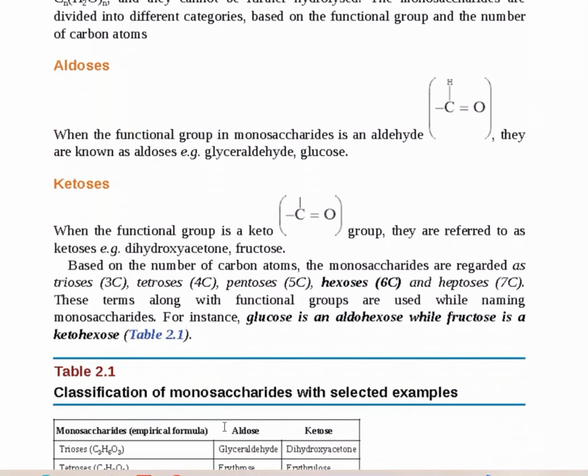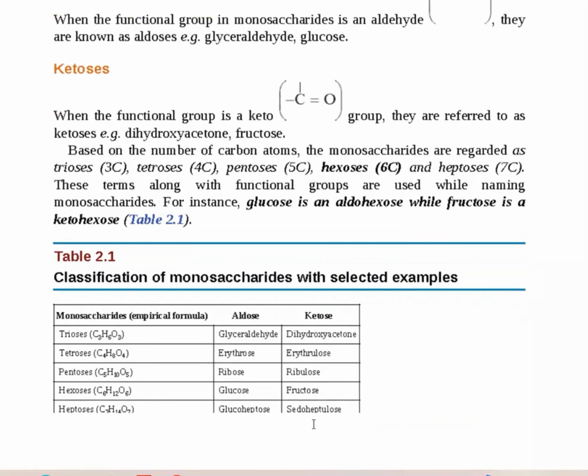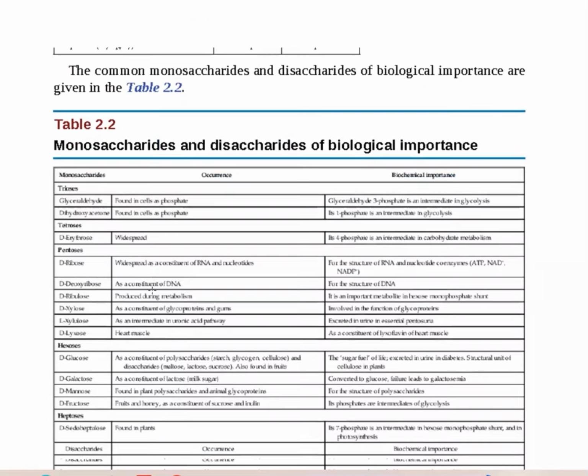Here are specific examples: triose, C3H6O3, glyceraldehyde as the aldose sugar or dihydroxyacetone as the keto sugar. In this way, tetroses are erythrose and erythrulose, pentoses are ribose and ribulose, hexoses are glucose and fructose, and heptoses are glucoheptose and sedoheptulose. So in this way, we can classify the monosaccharide groups.